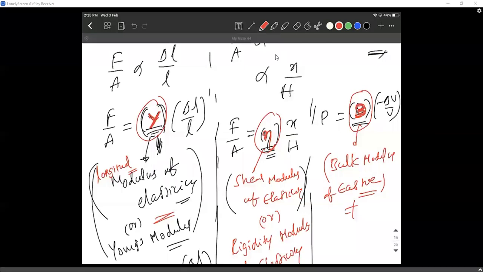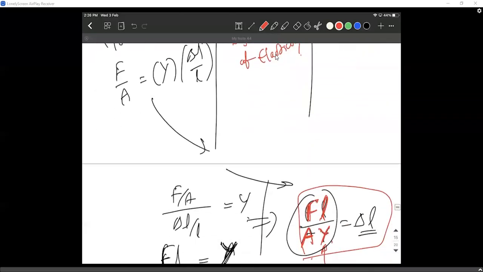Mayur is asking, is it possible for a body to lose its elasticity? Mayur, it is totally possible. We are going to discuss that idea today. We are going to get a very good idea about a lot of things today. So yeah, Young's modulus, rigidity modulus, and bulk modulus.